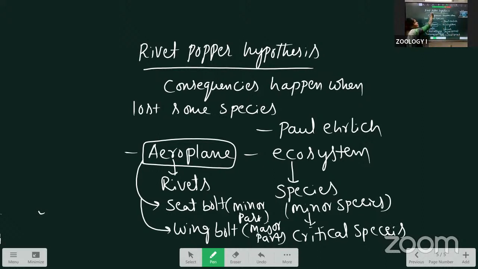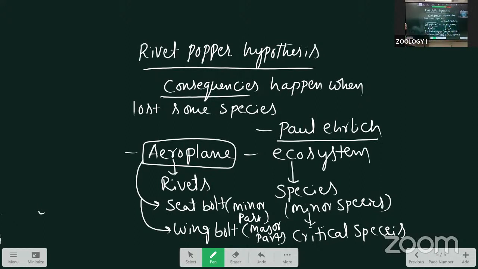Clear? This is the one theory, the rivet popper hypothesis. It explains what consequences occur when some species are lost. Paul Ehrlich explained this hypothesis.